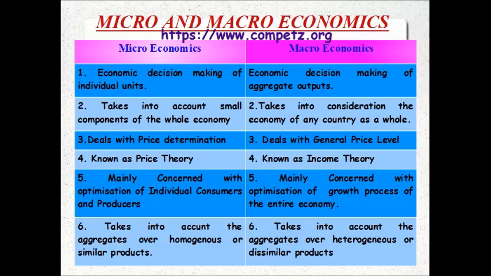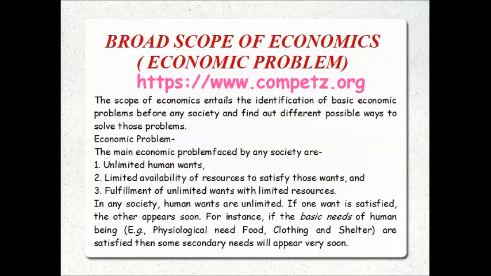Macro also does decision making, but at a national level or aggregate level, with aggregate economic variables. Here individual income becomes national income. Individual consumption, aggregate consumption. Individual savings, national savings. Individual investment, aggregate investment. Output of an individual firm, any one firm, becomes national output.